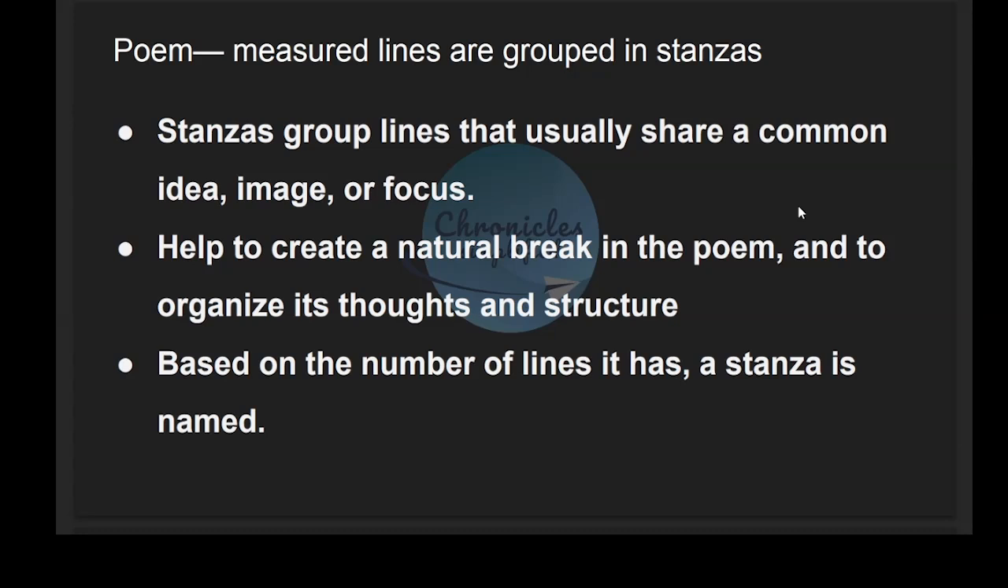A poem uses measured lines, and those measured lines are grouped into stanzas. Stanzas group lines that usually share a common idea, image, or focus. Grouping like this helps to create a natural break in the poem and to organize its thoughts and structure. Based on the number of lines a stanza has, it is named.